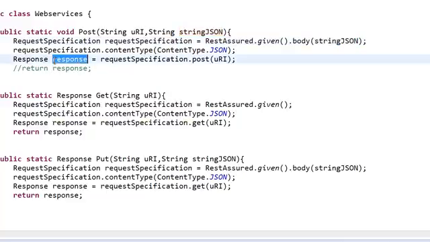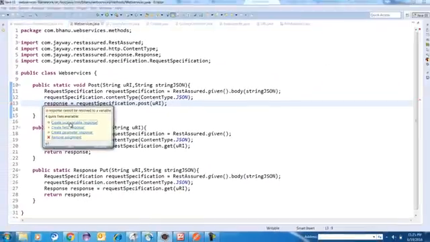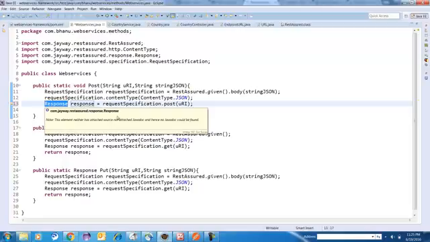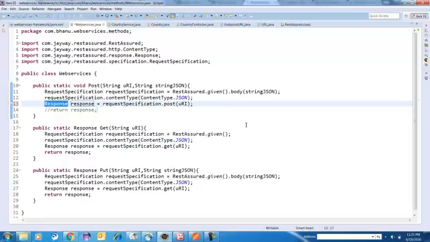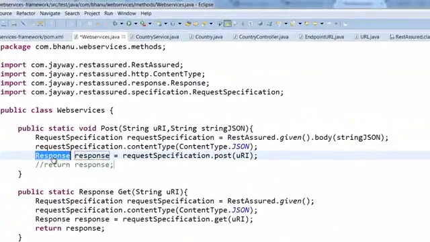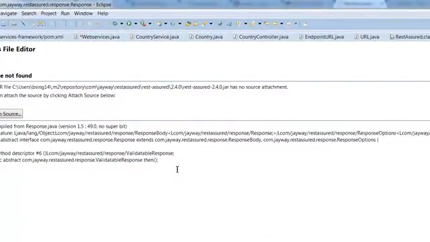I made one variable, response. I will delete this for you. I place the mouse over here and click on local variable. See, automatically it is creating response. So response is nothing but a class. Actually it's not a class basically. What I understand is it's an interface. It's not an interface, it's an abstract class. No, abstract interface. Yeah, I'm right. So basically an interface.